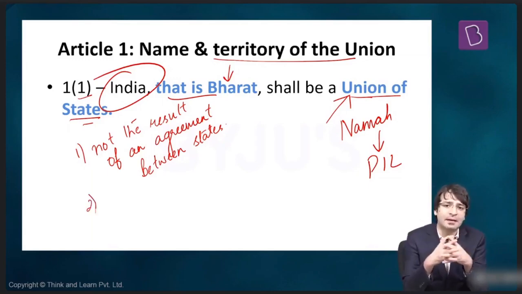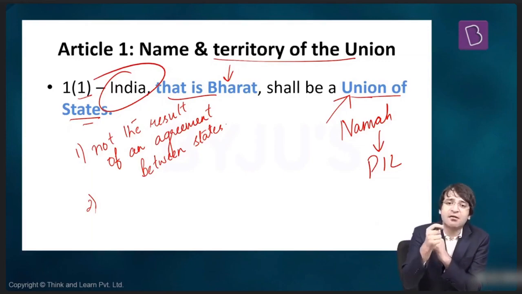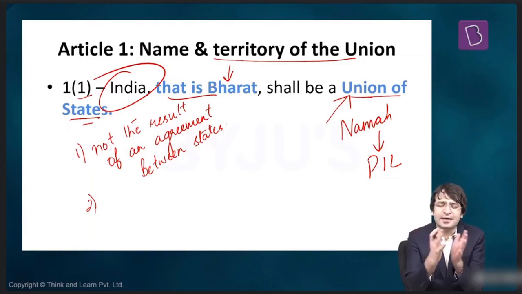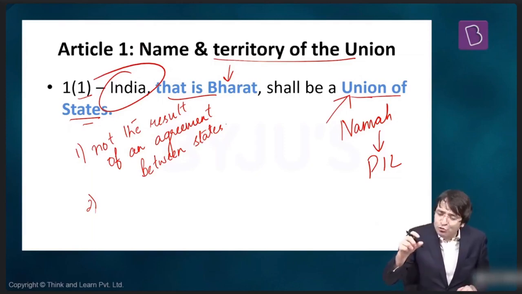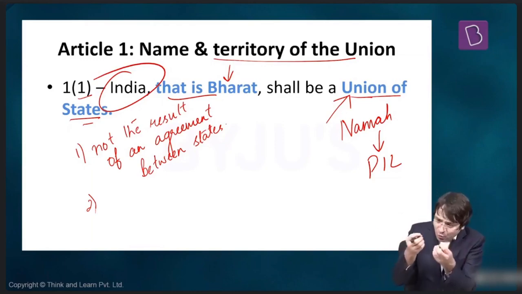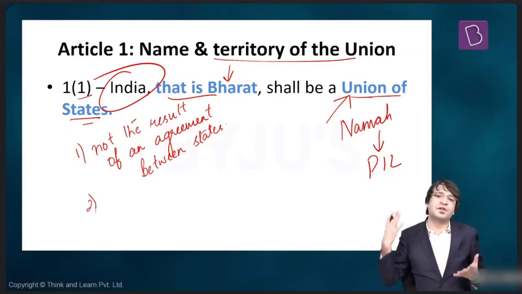Second reason why B.R. Ambedkar said, I have not used the term federation of states, but instead I have used the term union of states, because no state has the right to secede from the Union of India. Till about 1970s, there was a perception that when we call a constitution as federal constitution, when we call a political entity as a federation, one part of this federation may at any point in time come out of this federation.